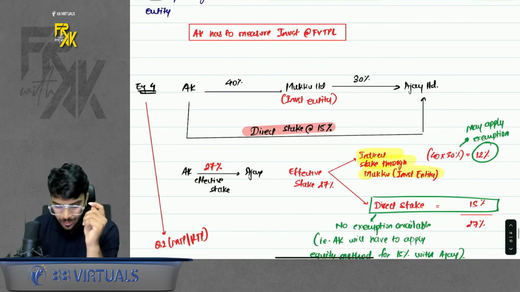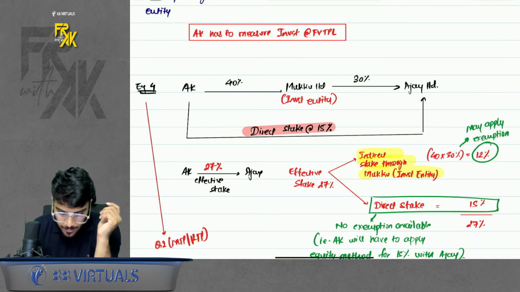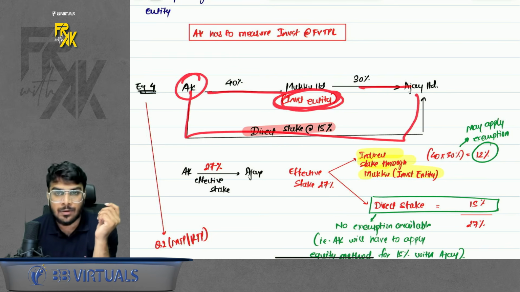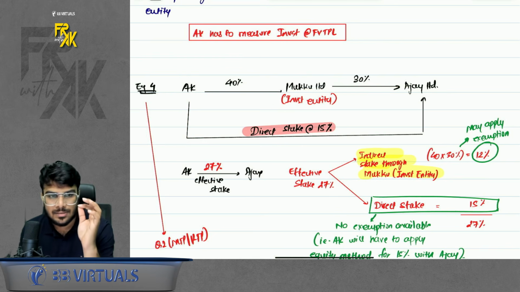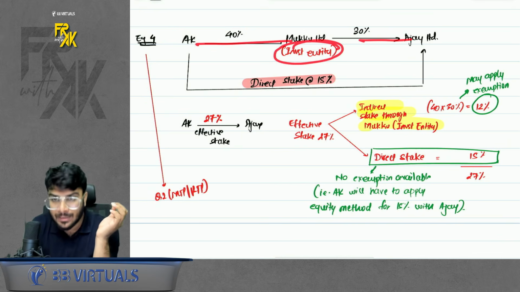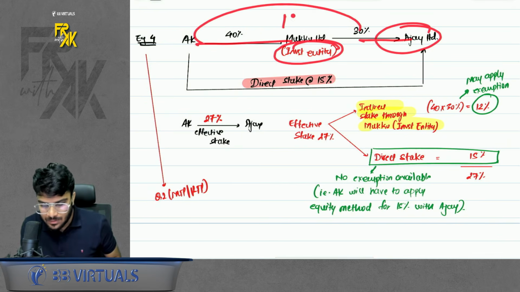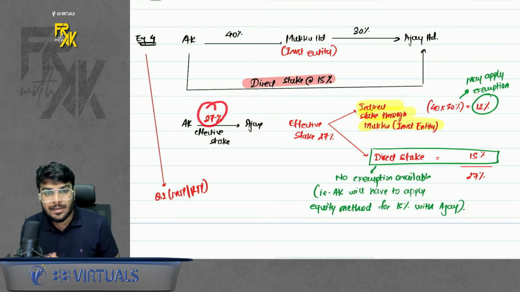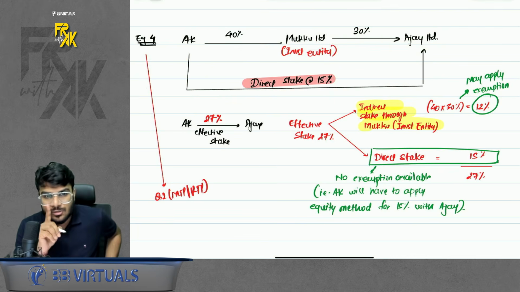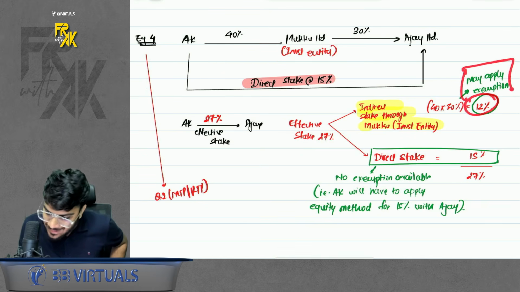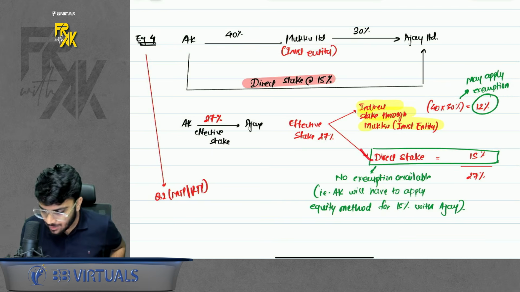Okay. One more extra example. Now this is crucial. What is it? If you have some stake indirectly through investment entity and some stake directly also. Here some different concept is given. Please have a look. So I have some indirect stake through investment entity in Ajay. Okay. So my indirect stake is 12% and my direct stake in Ajay is 15%. Total stake comes to 27%. Now whether AK is exempt or not. So standard says for the indirect stake of 12%, for this much stake you are exempt. But for the direct stake you have to prepare CFS.